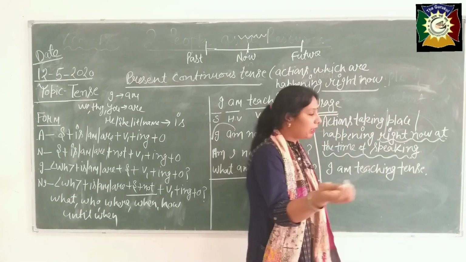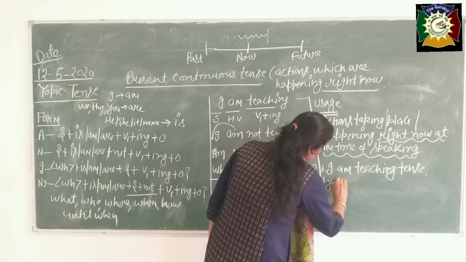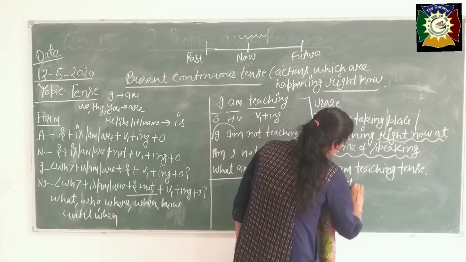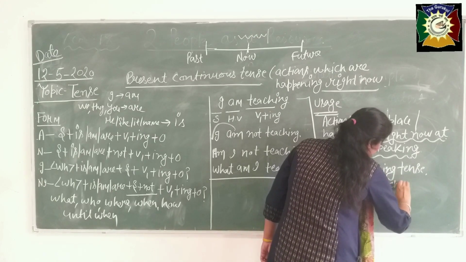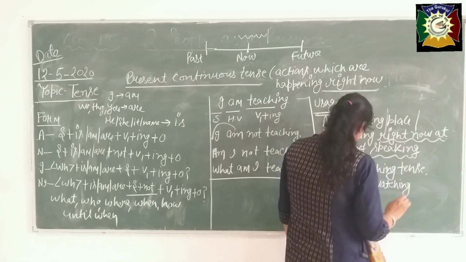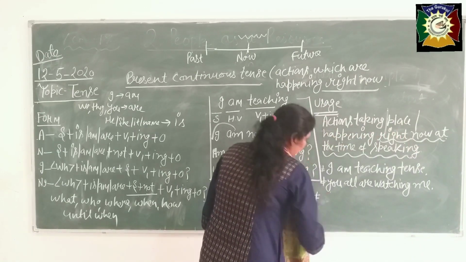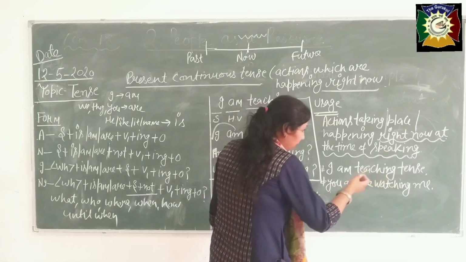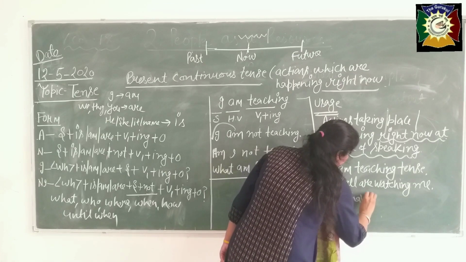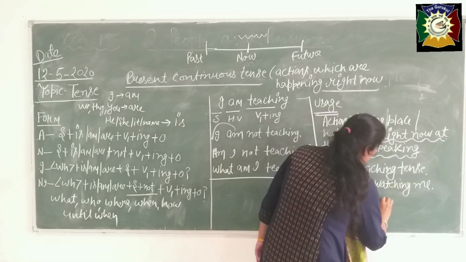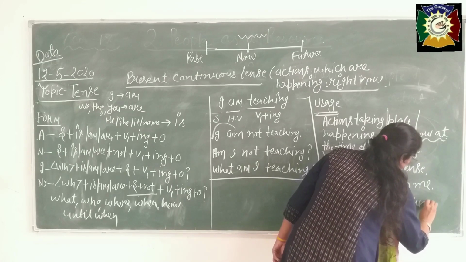What are you all doing right now? You all are watching me, beta. You can write there: you all are watching, watch plus ing, watching me. Okay, next, I am having my milk. I am having my lunch. Anything you can write here, beta, lunch.